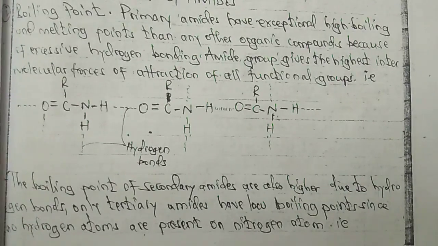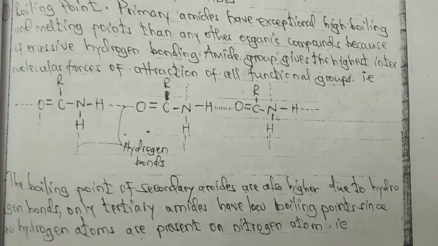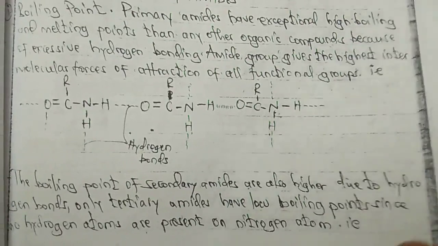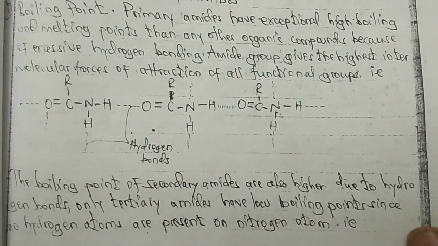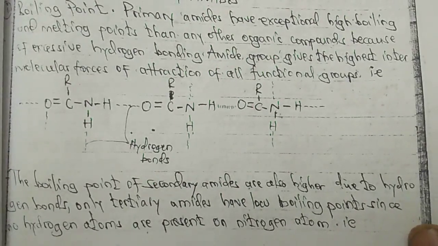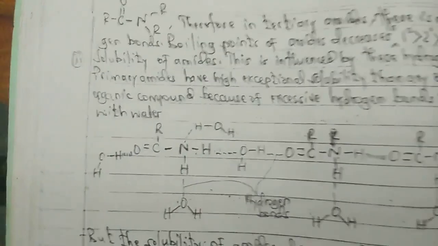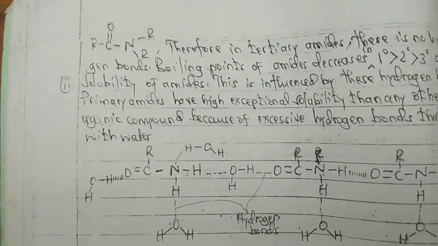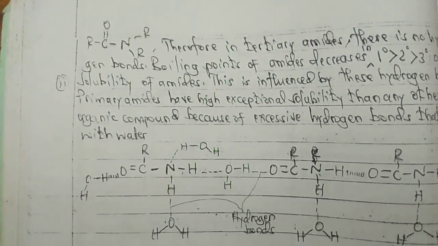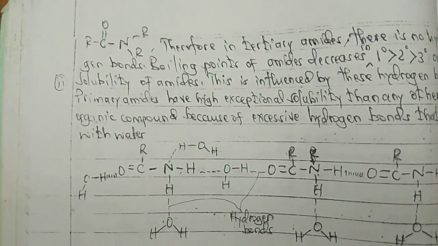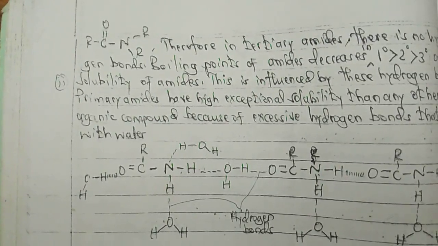organic compounds. The boiling point of the secondary amides is also higher due to the hydrogen bonding. Only tertiary amides have lower boiling point since no hydrogen atom is present on the nitrogen. So the amides, the primary and secondary, they have very high boiling points. That is in terms of boiling point. But also solubility, they must be highly soluble in water because of the formation of hydrogen bonds again.